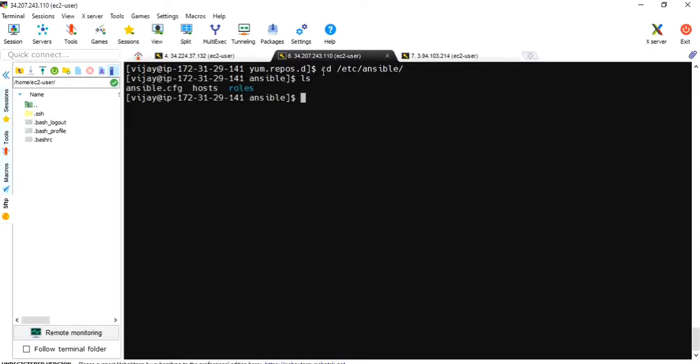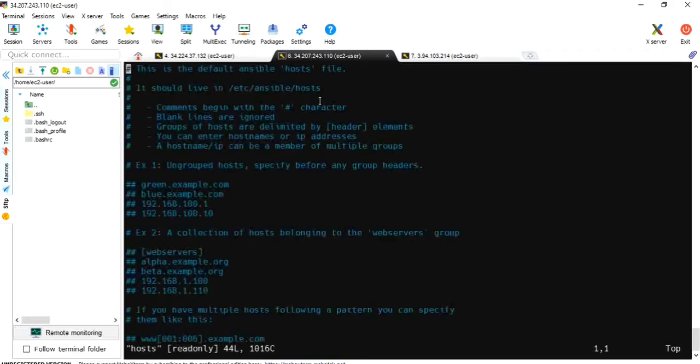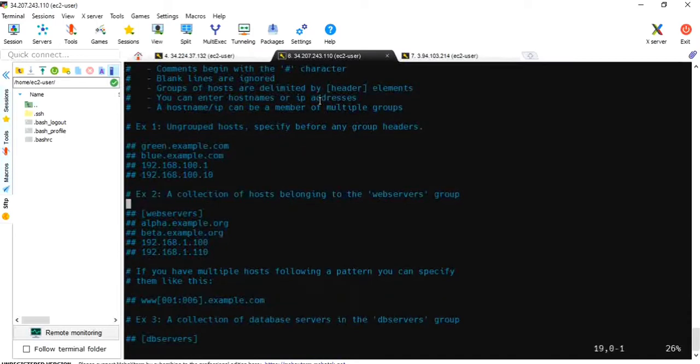Yeah, Ansible communicates over SSH using this hosts file. We have to mention the server 3 IP address in this hosts file. Let me open it, vi hosts. This is how it communicates.